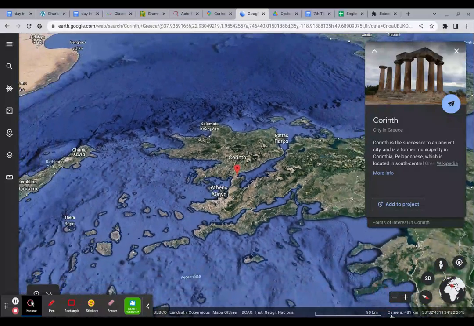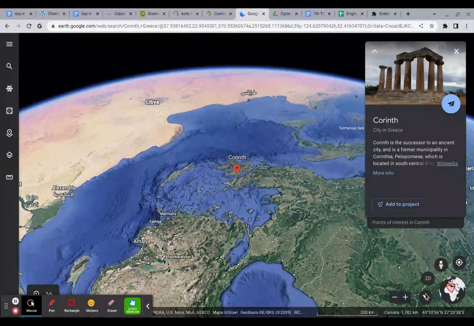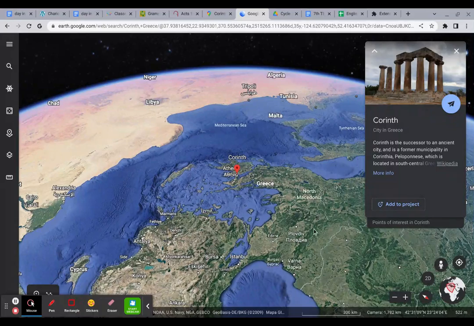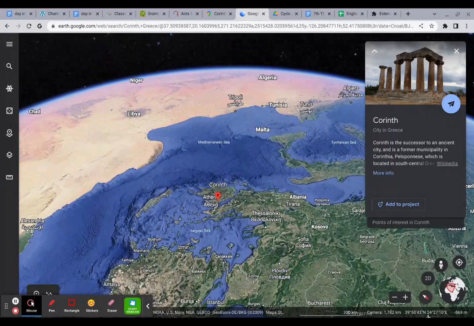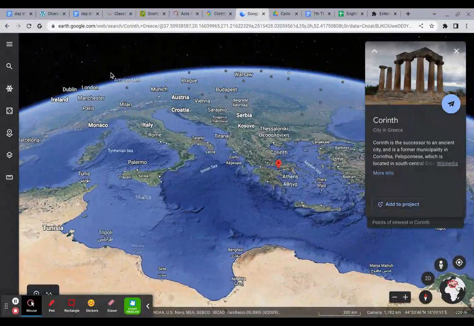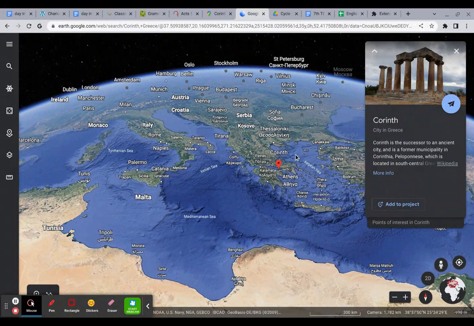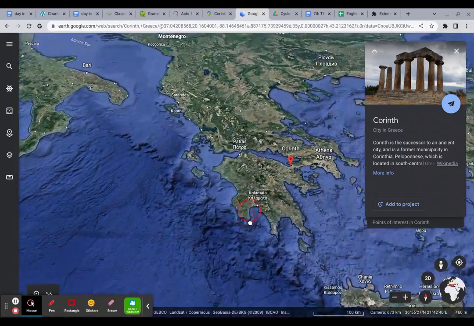And this map is kind of turned around a little bit weird here. Let me see if I can zoom out and get a better view. See, it's kind of turned kind of funny. Let me see. There we go. This is more likely what your map looks like. So over here is Italy, where we just were. Here is the area of Macedonia, which is now, these days, the area of Greece. So I'm going to zoom back in, and we're going to get into the city of Corinth.